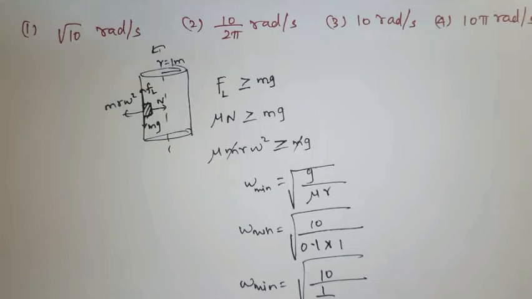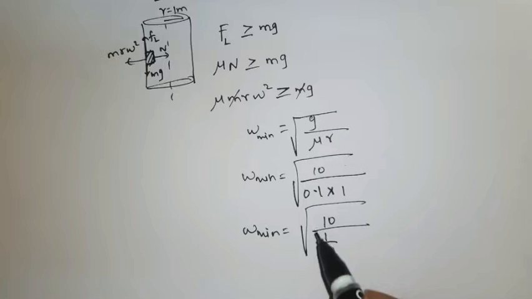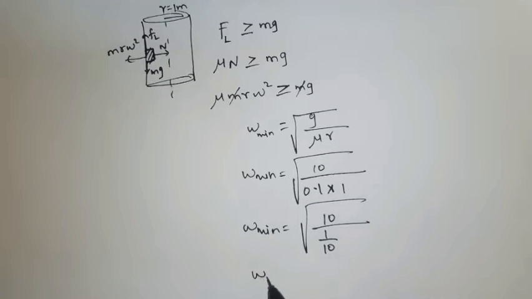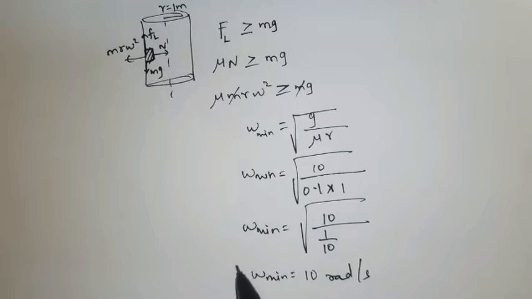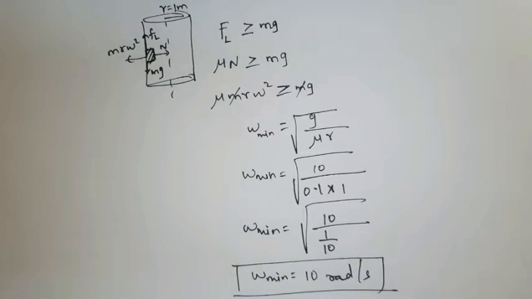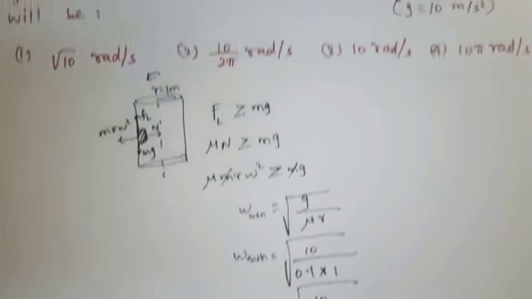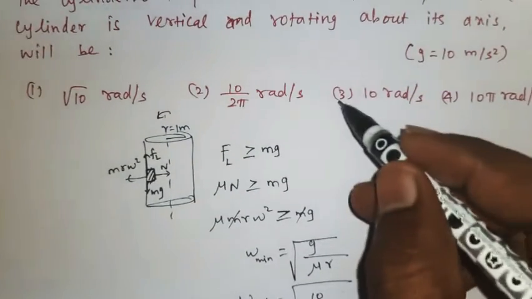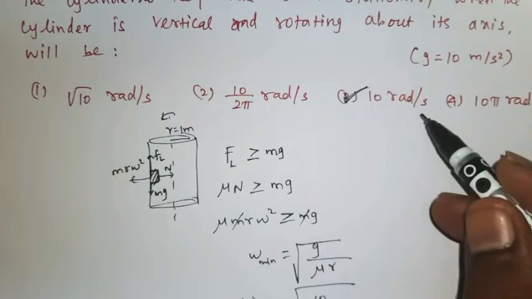So this 10 will go to the numerator. 10 into 10, 10 square. If we take out of the square root, we'll get 10. The unit of angular velocity is radian per second. So according to this, the third option is the right answer, 10 radian per second.